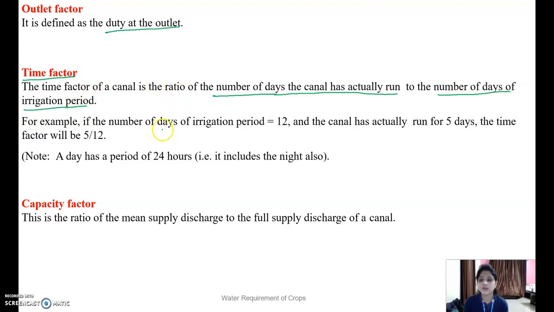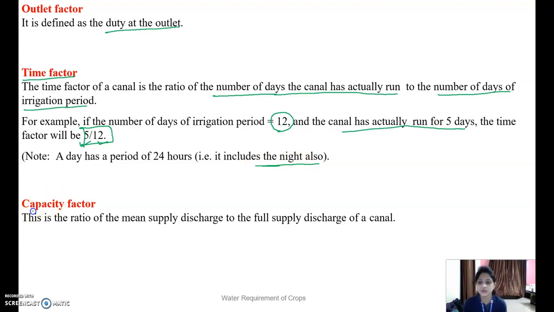If we take any crop like sugarcane, wheat or jowar, and it requires an irrigation period of 12 days, but in actuality the canal water runs for only 5 days, then we divide 5 by 12. The number of days the canal actually supplies water divided by the irrigation period is the time factor. It also includes the night irrigation system.